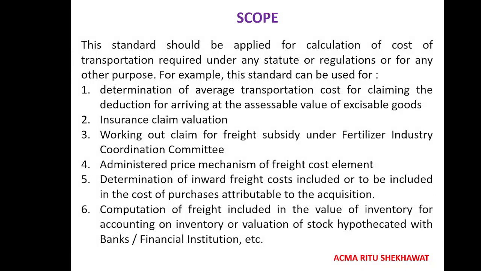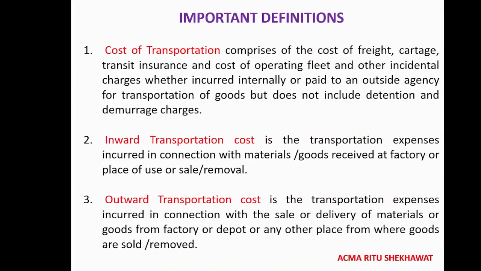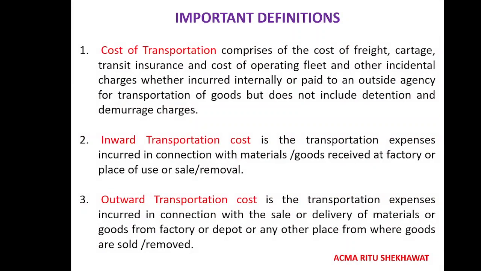And these are the scopes. There are 6 scopes: determination of average transportation cost for claiming the deduction for arriving at assessable value, insurance claim valuation, working out claim for freight subsidy, administered price mechanism of freight, determination of inward freight cost, and computation of freight included in the value of inventory, for accounting on inventory or valuation of stock hypothecated with banks, financial institutions, etc. These are the important definitions I have picked for you. Let's go through them.